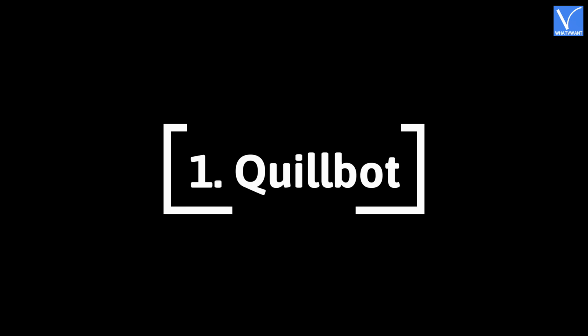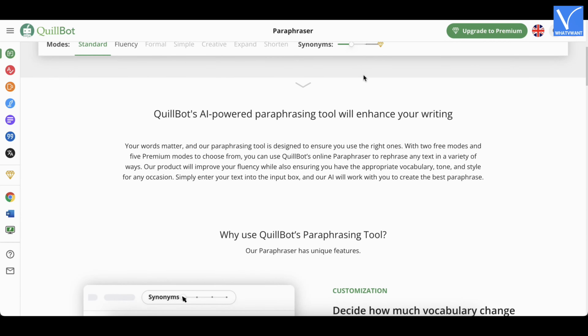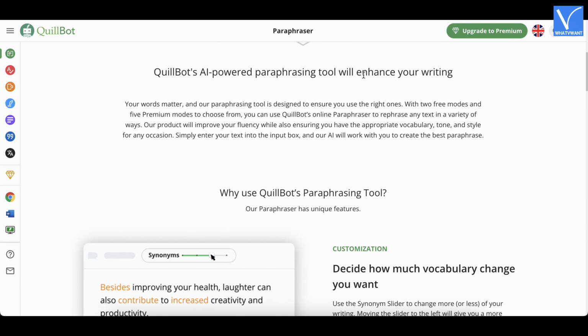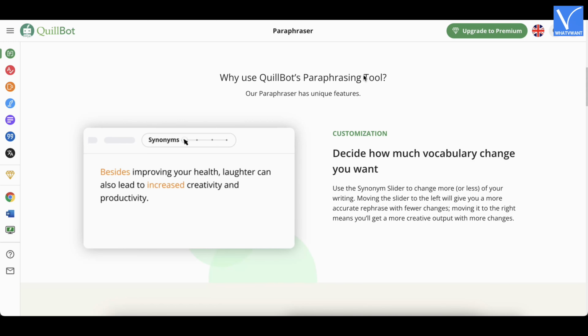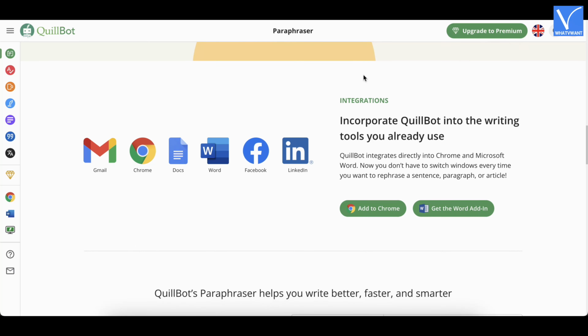Number 1. Quillbot. Quillbot is arguably one of the top paraphrasing tools ever created. This is an AI-based tool that is easy to use. All you need to do is upload the content you want to be paraphrased. Alternatively, you can just copy and paste or drag and drop the text to the interface. One advantage of the tool is that it offers different methods, including standard, formal, creative, and other types. Just pick your desired format and enjoy the results.